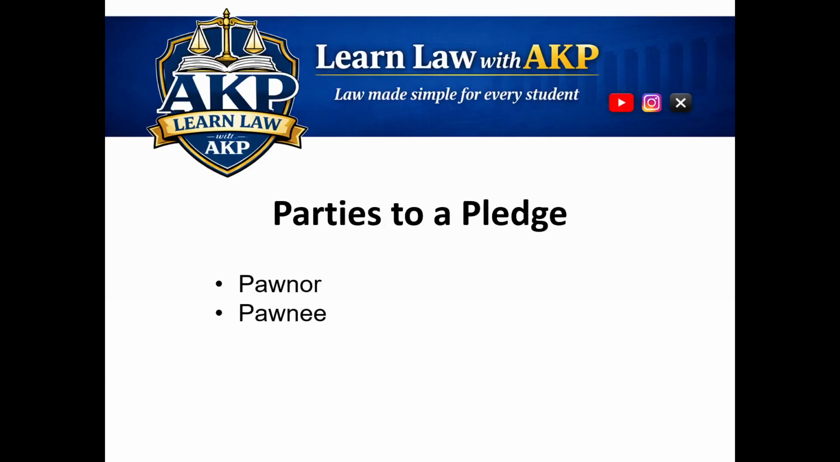Now, every pledge has two parties. The first party is called the pawnor. Pawnor is the person who gives goods as security. The second party is called the pawnee. Pawnee is the person who receives goods as security. For example, Ram gives gold to a bank for a loan. Ram becomes the pawnor, the bank becomes the pawnee.